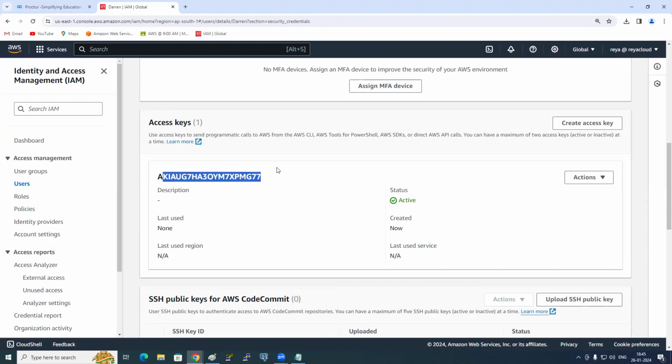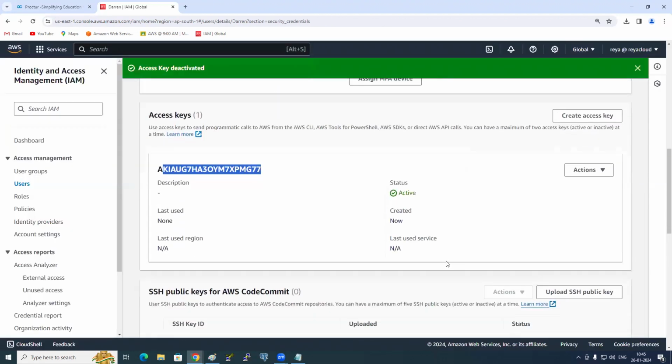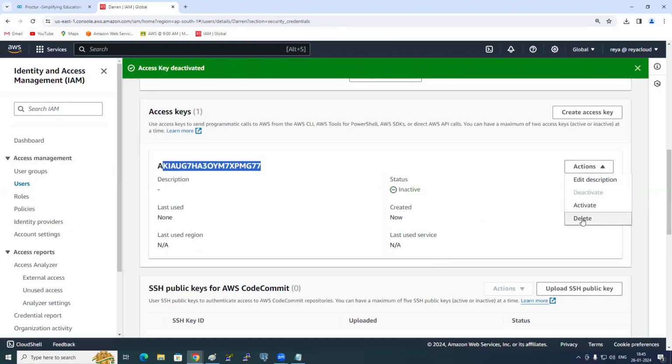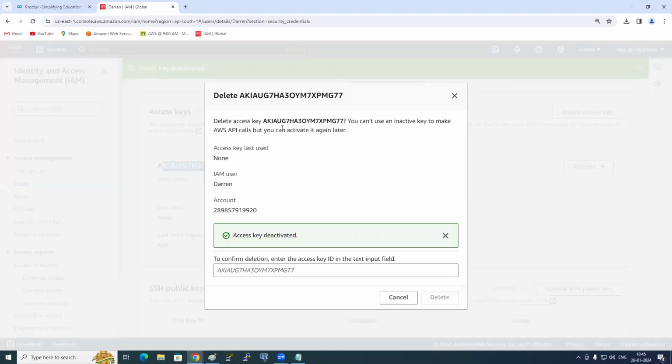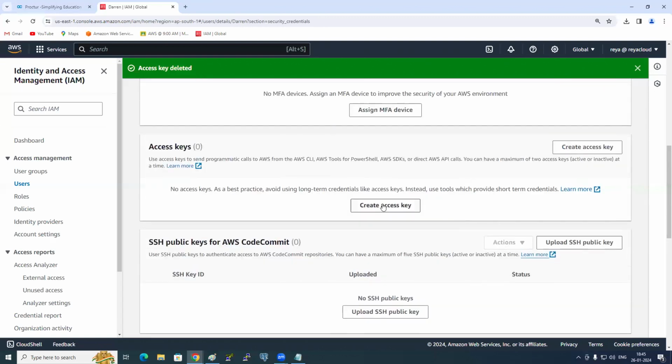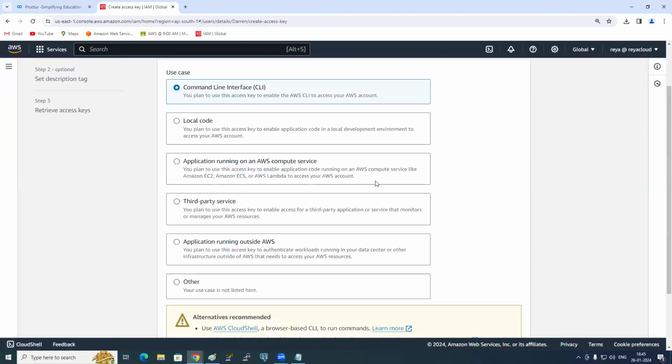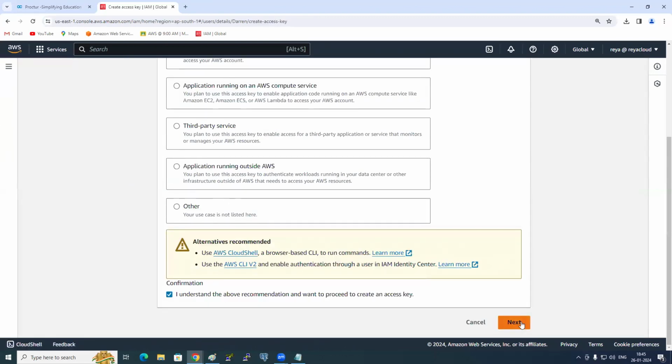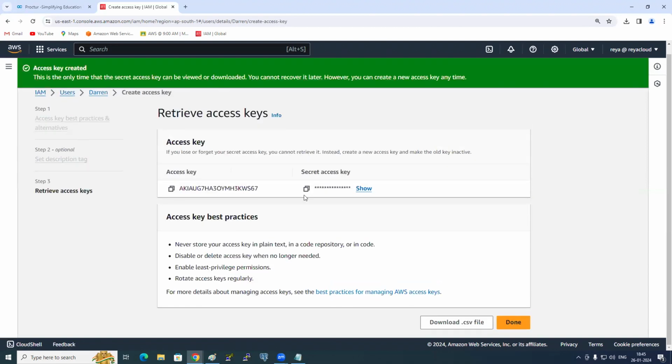It is active at the moment, so you need to deactivate it. Click on deactivate, and then what you need to do? Delete it. Copy this and then delete it. Gone. Now create it again. Create, CLI, next, create keys. Understood how to create keys? Give these keys to them or download them in an Excel sheet. So now click on done.